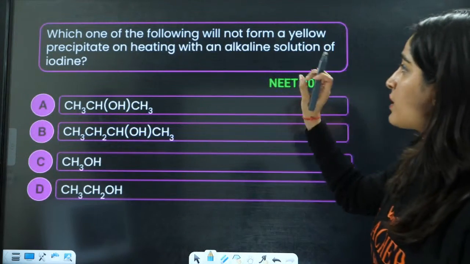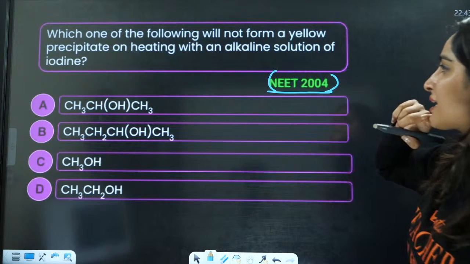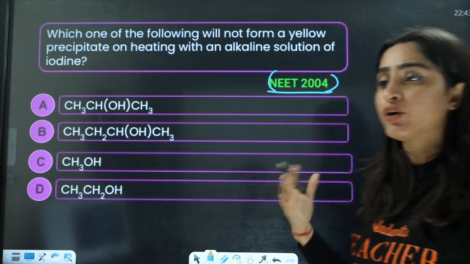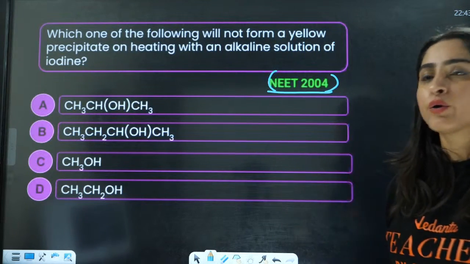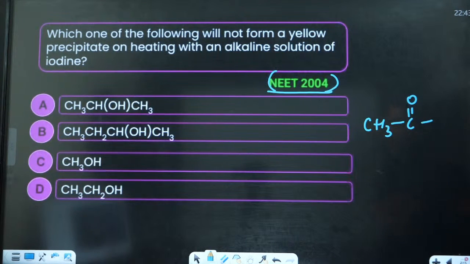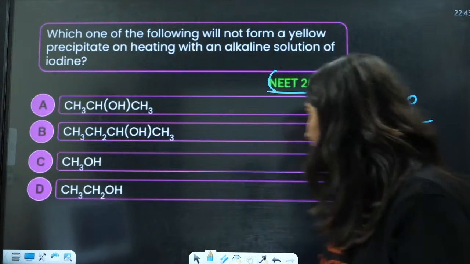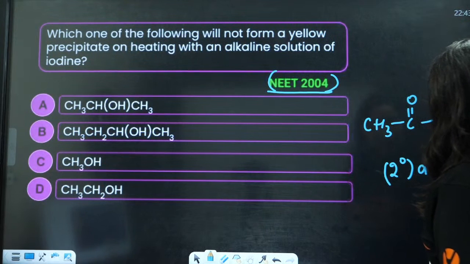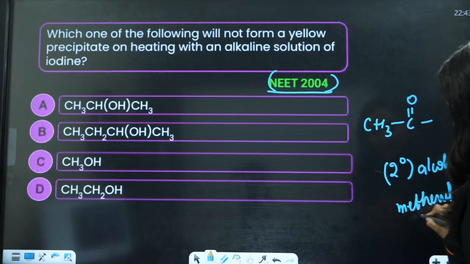Okay, so which one of the following is not formed? Yellow precipitate on heating with alkaline solution of iodine. They are talking about the iodoform test here. So which is not going to give the iodoform test? We have CH3-C=O, that is going to give iodoform test. Secondary alcohols are going to give iodoform test. Methanol is going to give iodoform test.